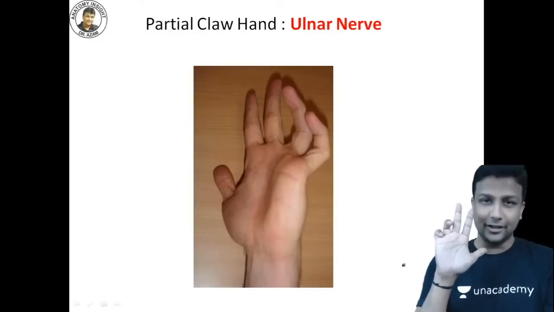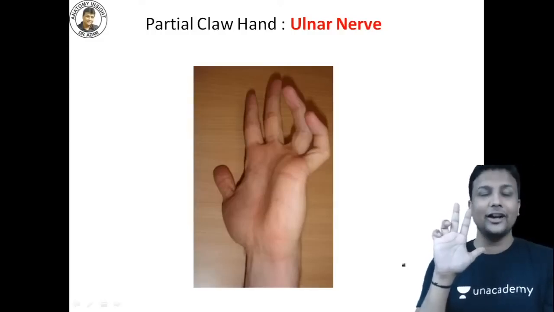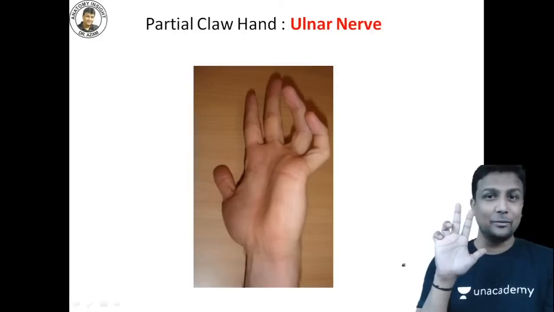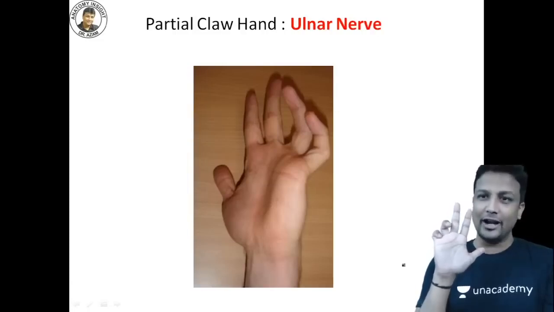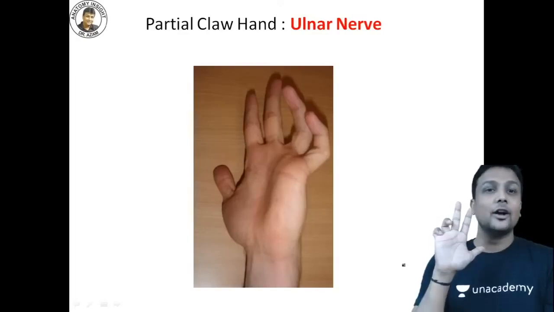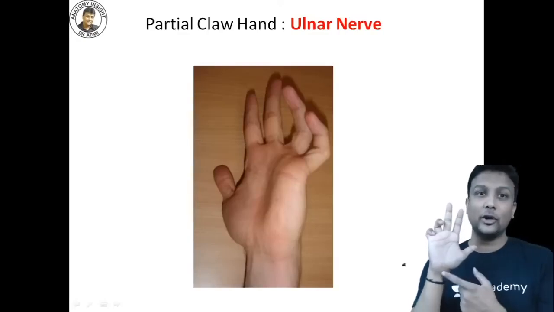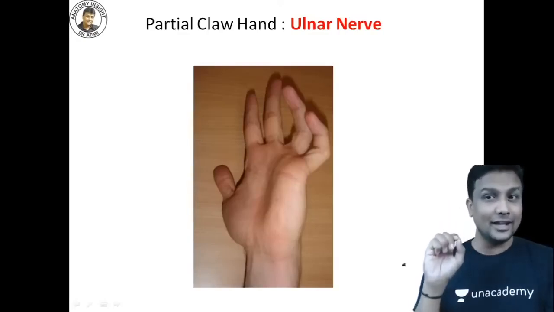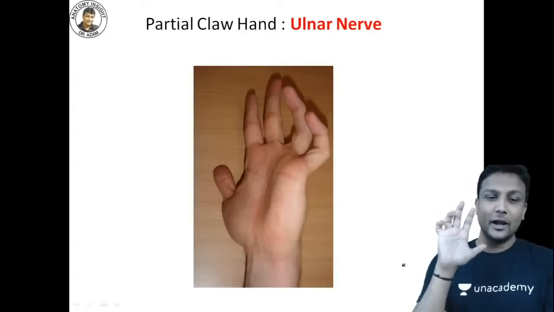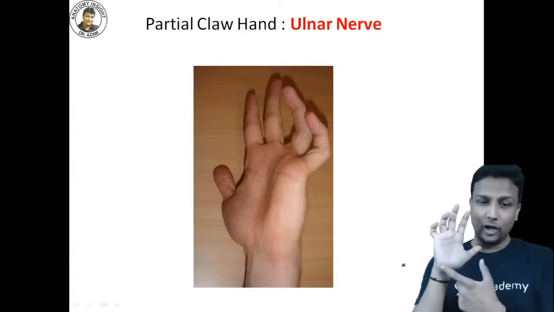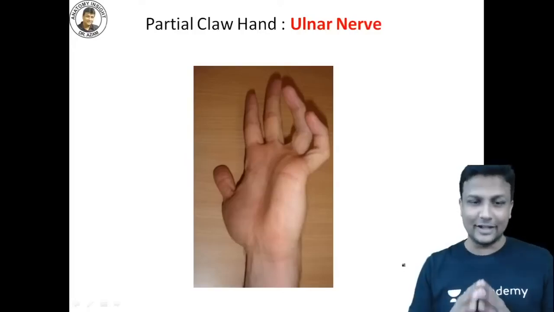Is it a claw hand? Yes. Is it a complete or partial claw hand? Partial claw hand. And for that partial claw hand, what is the nerve involved? The nerve involved will be your ulnar nerve. That is what they're going to ask you in the exam. So what will they ask you in the exam, sir? Partial claw hand, what is the nerve involved? That will be your ulnar nerve, guys.